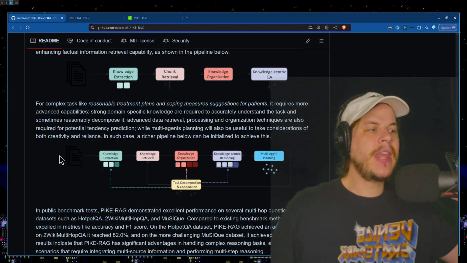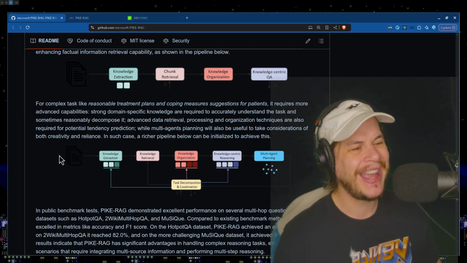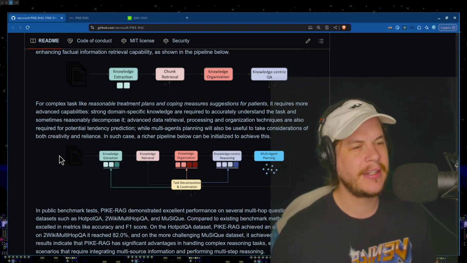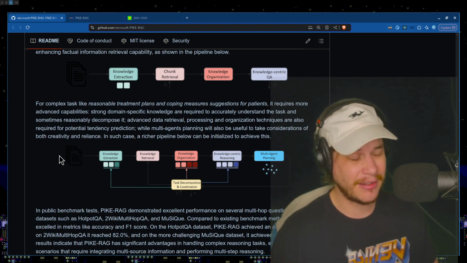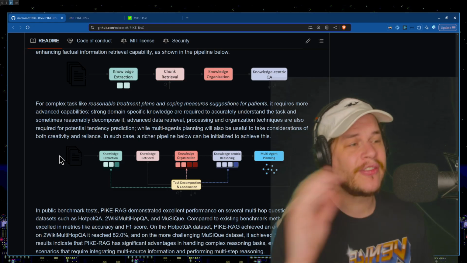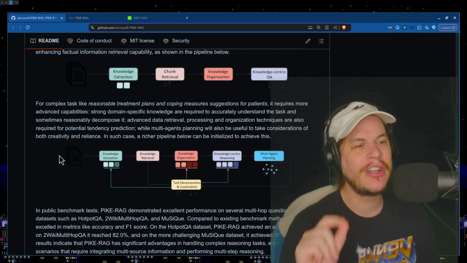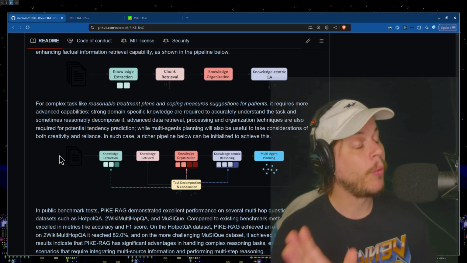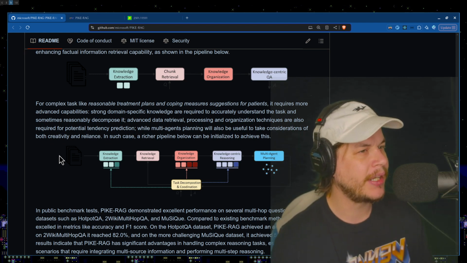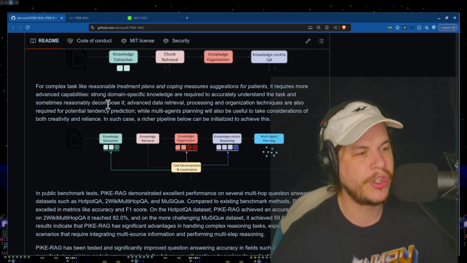Okay. Advanced data retrieval, processing, and data organization are also required for potential tendency prediction, while multi-agents planning will also be useful to take into consideration both creativity and alliance. Oh, I did not understand the sentence. Let me see if I can understand this again, okay? It says, advanced data retrieval, processing, and organization techniques are also required for potential tendency prediction, while multi-agents planning will also be useful to take into consideration both creativity and reliance. In such case, a richer pipeline below can be initialized to achieve this.